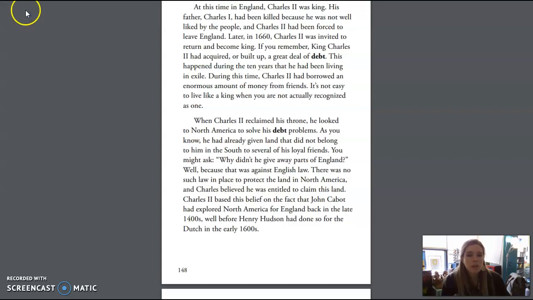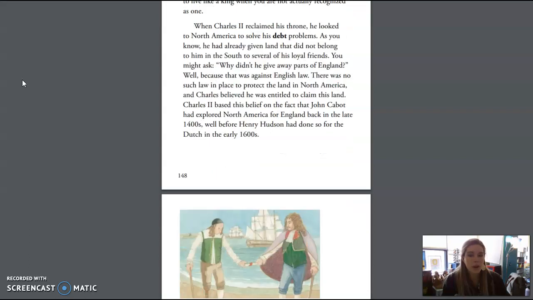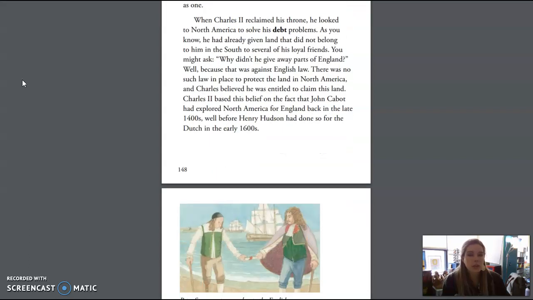If you remember, King Charles II had acquired or built a great deal of debt. This happened during the 10 years that he had been living in exile. During this time, Charles II had borrowed an enormous amount of money from friends. It's not easy to live like a king when you are not actually recognized as one. When Charles II reclaimed his throne, he looked to North America to solve his debt problems.